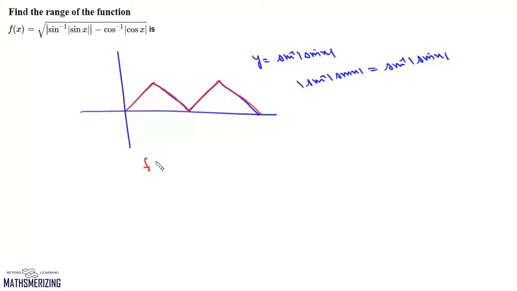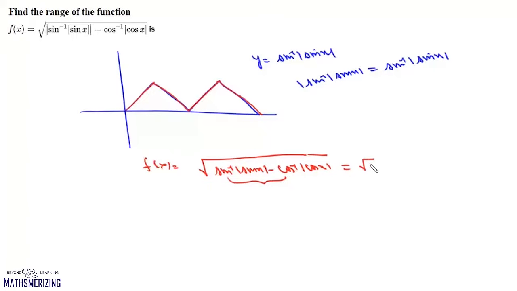So we can write this function f(x) as square root of sine inverse of mod sine x minus cos inverse of mod cos x, and since both these functions have the same definition, they are the same function. So this is simply 0. So this function is a constant function and its value is 0.